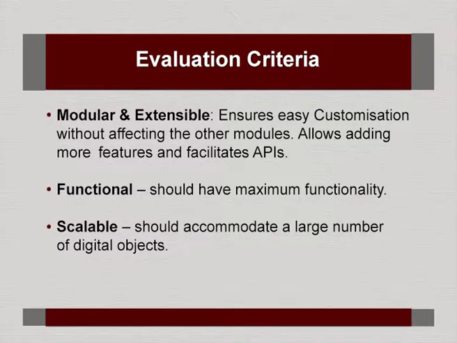Then scalability should accommodate large number of digital objects. As far as I know, DSpace about a few years back was tested on data with 10 terabytes. Still it is working. We know that scalability is very important when a digital repository is becoming more and more populated, instead of migrating to another system.